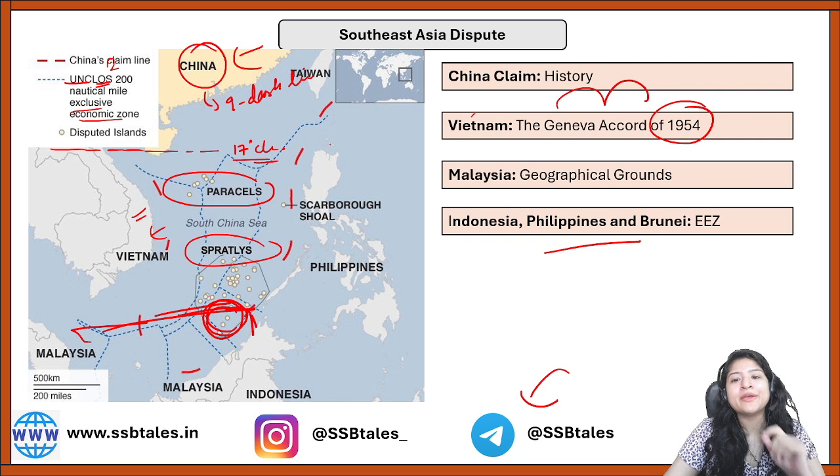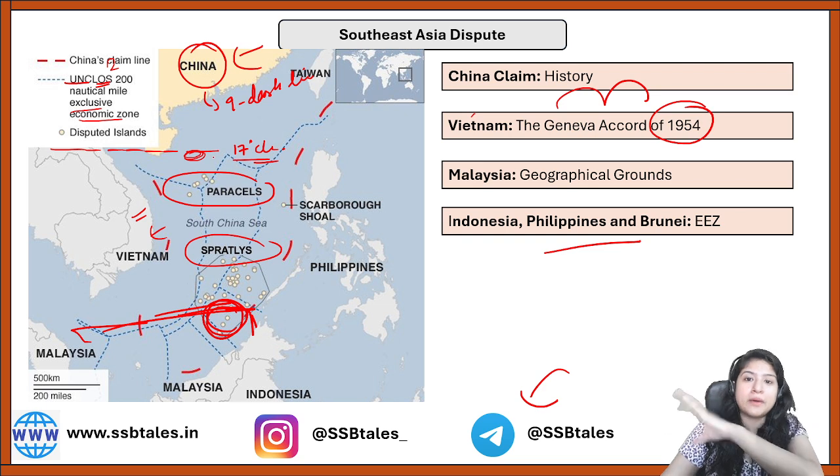Now here is one more interesting thing that I want to highlight. When it was told to China, to all the countries, the international government came and talked about how the exclusive economic zone should be respected. So what China did, they artificially created an island nearby the Paracel group of islands, right? And China said that as per the law this particular Paracel should come under me only because it is within the 200 nautical mile range.